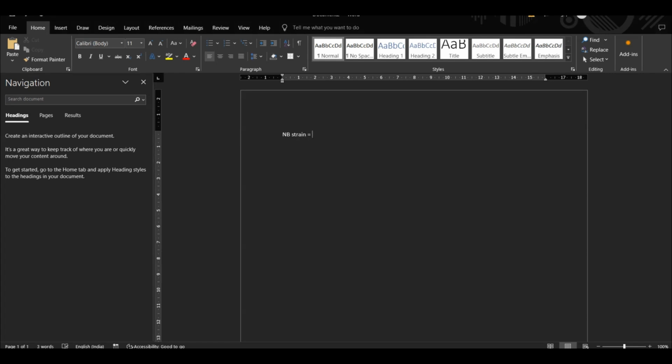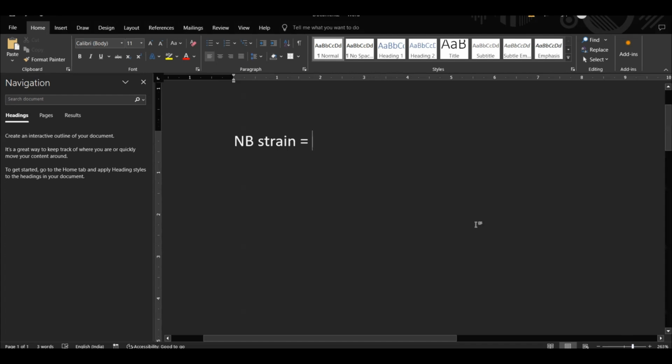So what is NB strain? I hope you are able to see this, maybe I can maximize this a bit. NB strain is equal to the reserve at T equal to zero plus initial expense minus premium.